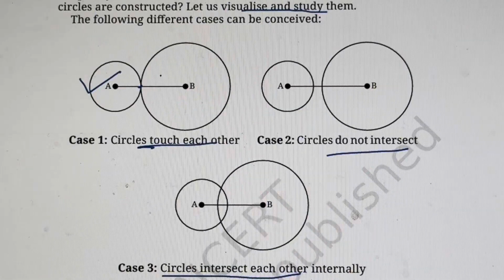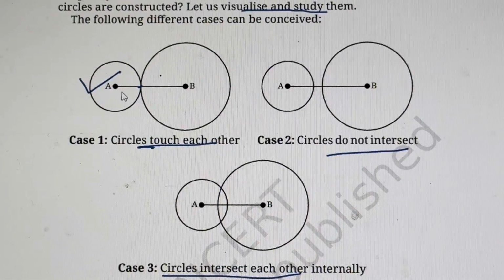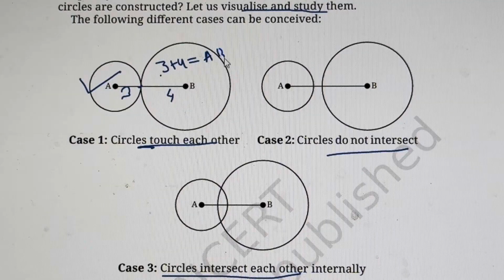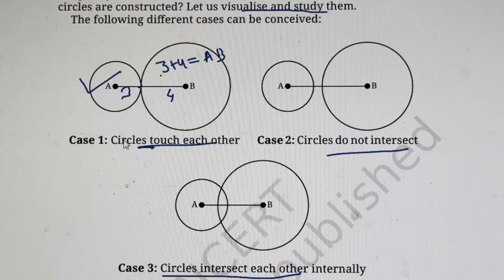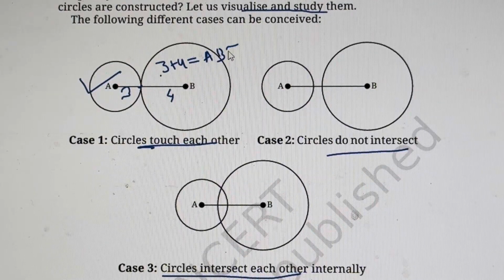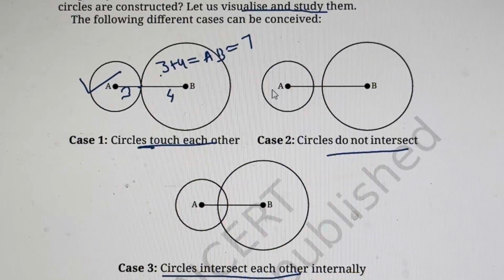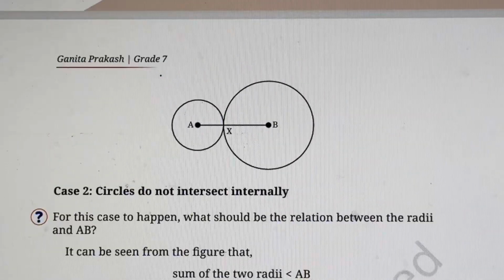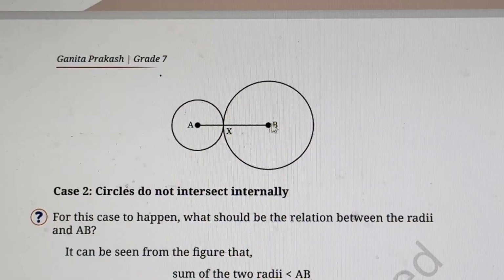this is 3 centimeters, this is 4 centimeters. So 3 plus 4 will be equal to AB, 7 centimeters. Here, in this case, it will be equal, that is 7. It should not be equal. It should be less. It should not be greater. It should not be equal. Here they have shown case number 1. This is 3, this is 4, so the total is 7.